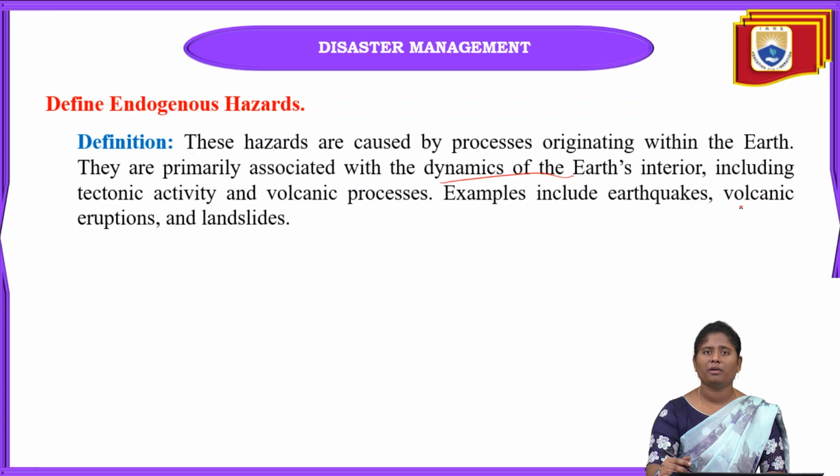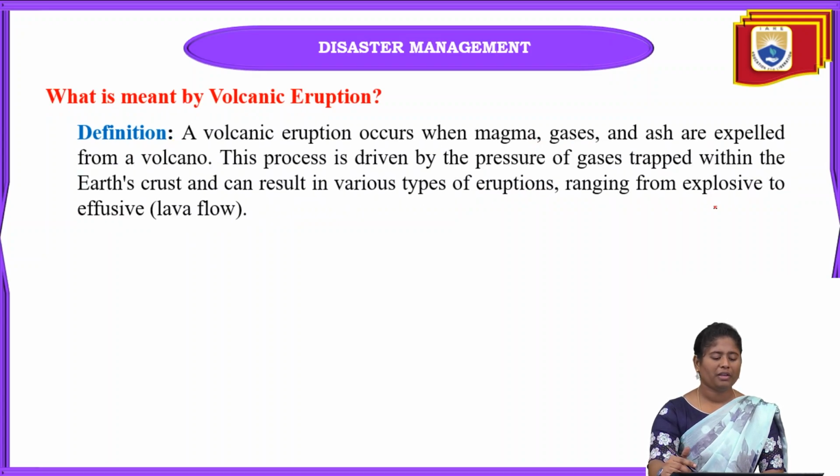This can include tectonic activities and volcanic processes, and the main examples of this are earthquakes, landslides and volcanic eruptions. Next, coming to the next definition, that is volcanic eruption. Volcanic eruptions occur when magma, gases and ash are expelled from a volcano. When different types of gases or ash come out of the volcano, that is called a volcanic eruption.